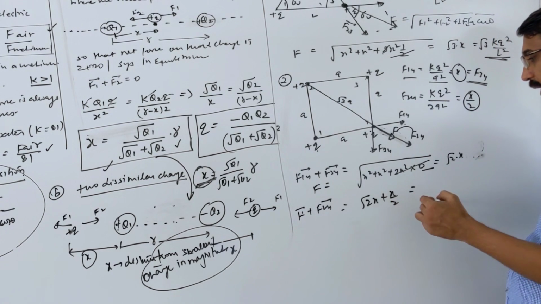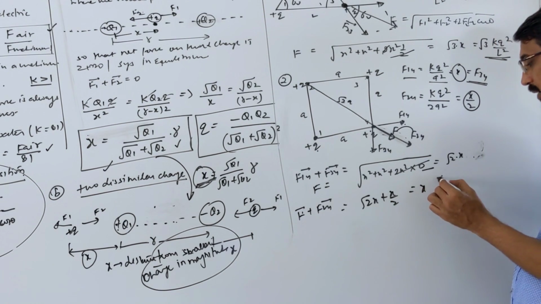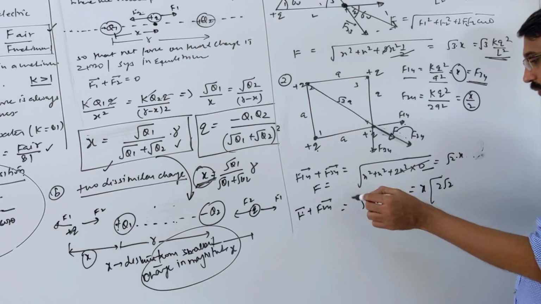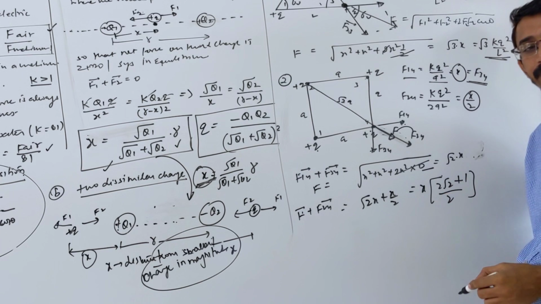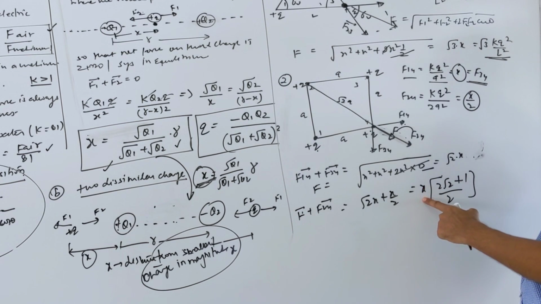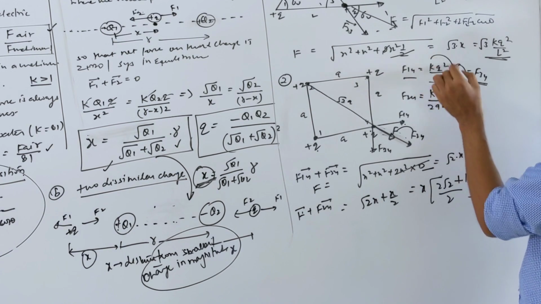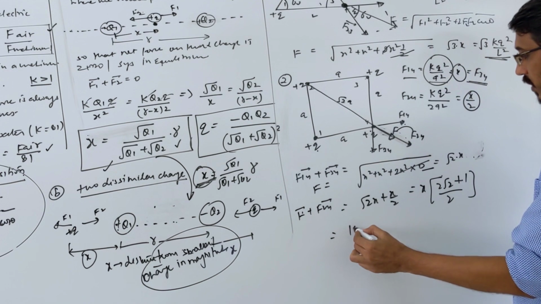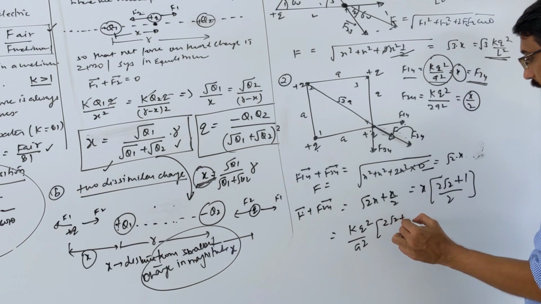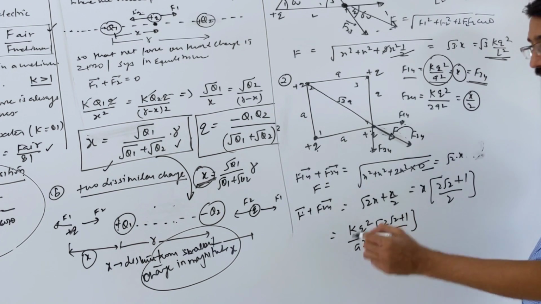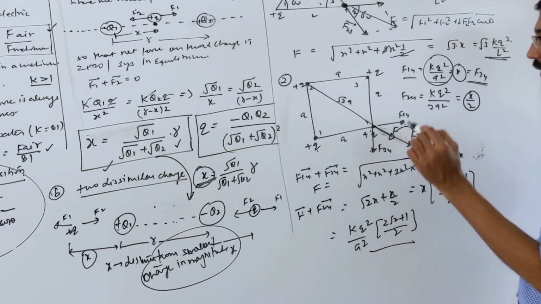You can take x common, so the answer becomes 2 root 2 plus 1 by 2, times x. So the net force is k q square upon a square times 2 root 2 plus 1 by 2. The net direction will be here.